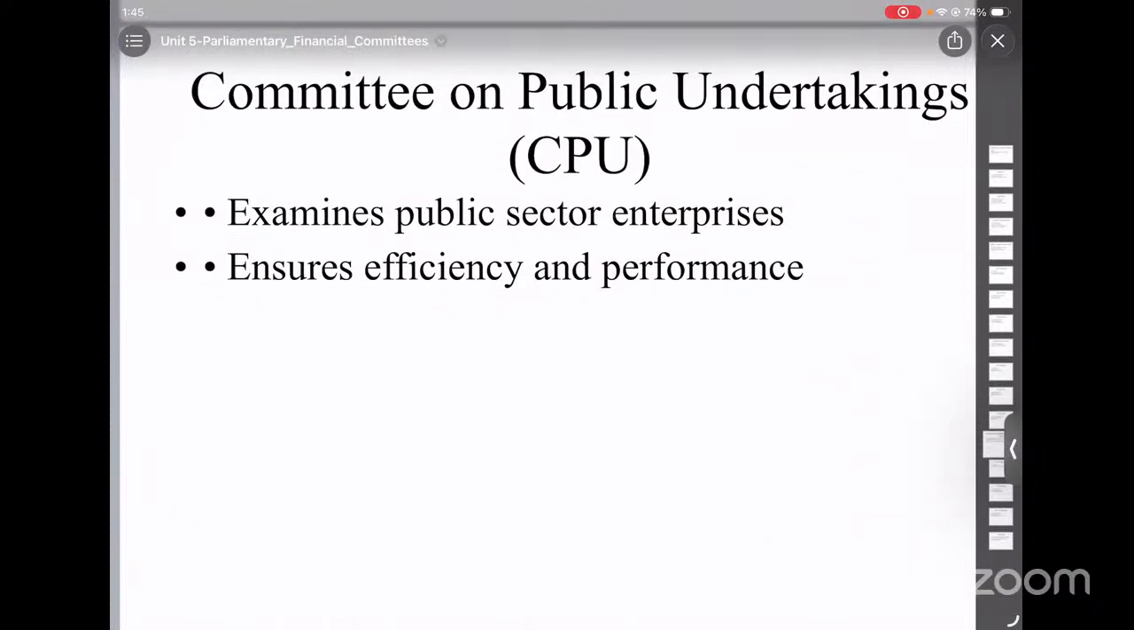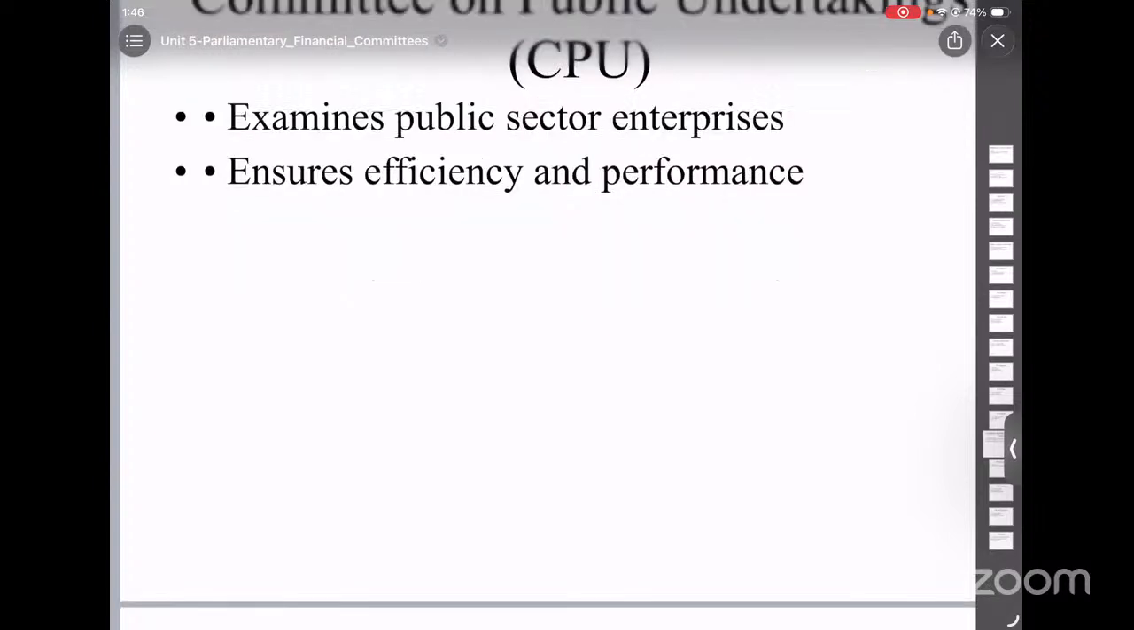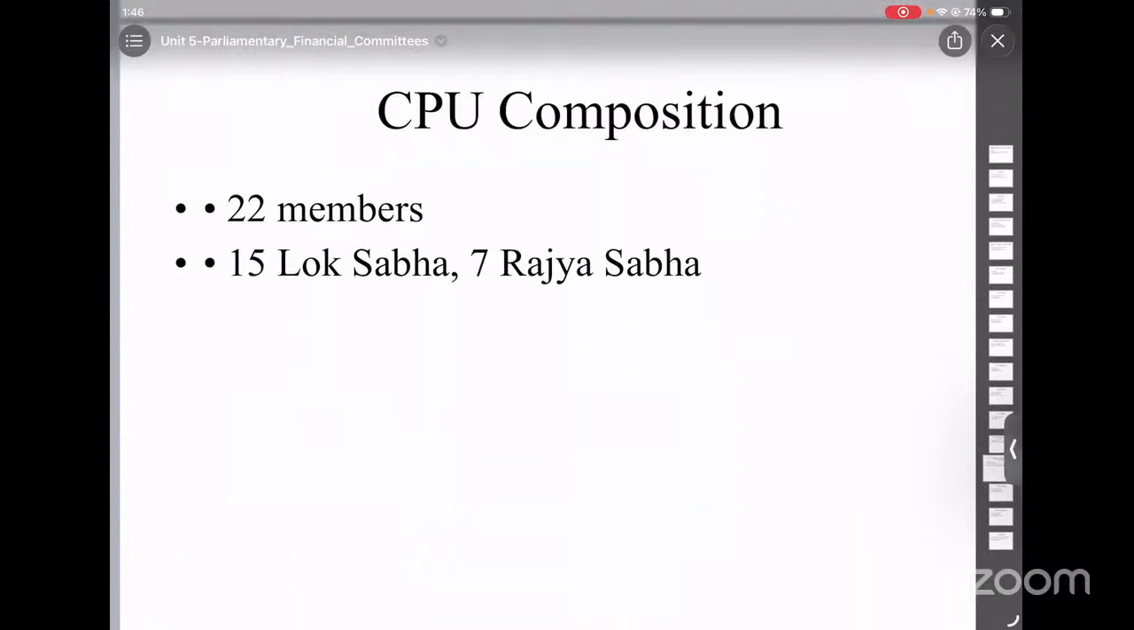Now let's look into the third committee, which is the Committee on Public Undertakings. So why is it created? Because public sector companies have increased and they need special monitoring. Basically, now we have a lot of public sector companies and they do need special monitoring. The composition of the Committee on Public Undertakings is 22 members: 15 from Lok Sabha and 7 from Rajya Sabha.